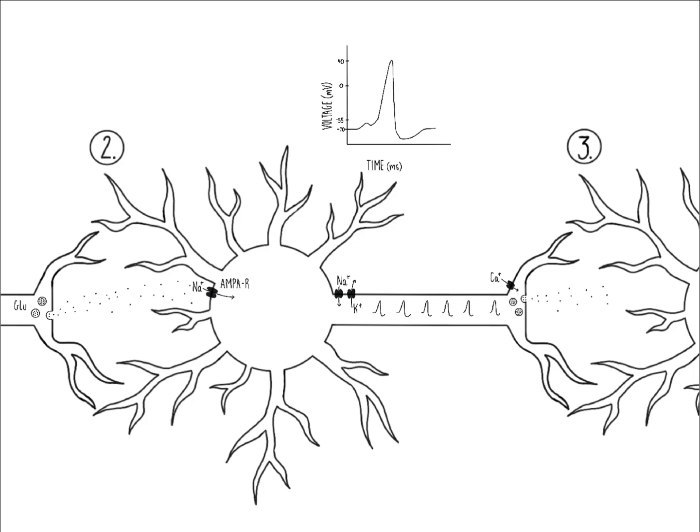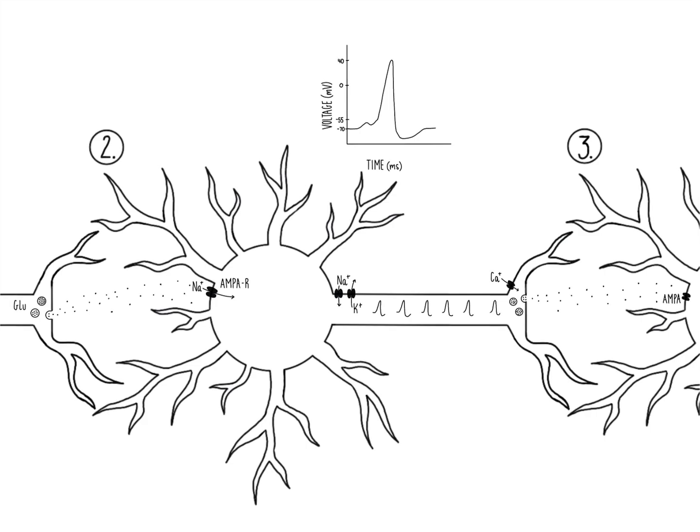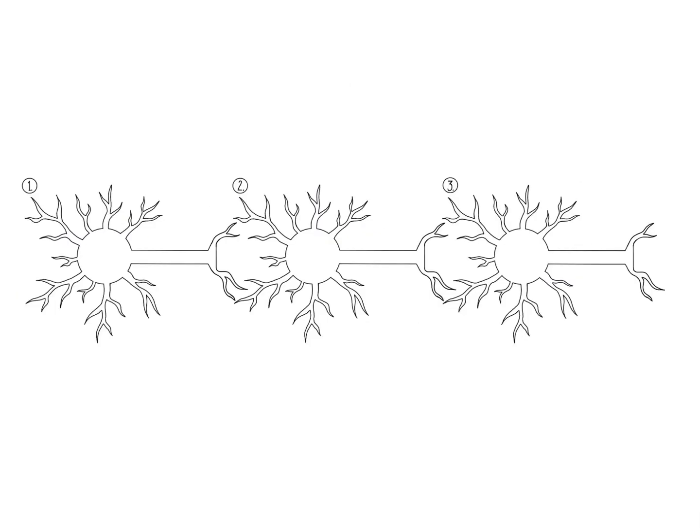Vesicle fusion releases more glutamate into the synaptic cleft, which can then bind to ionotropic AMPA receptors on the next presynaptic neuron, or the third neuron in our excitatory circuit, and this allows the process to begin again.